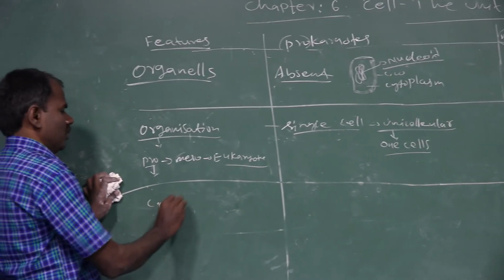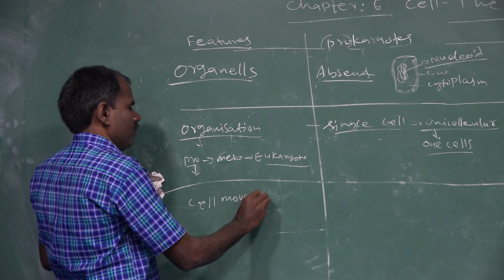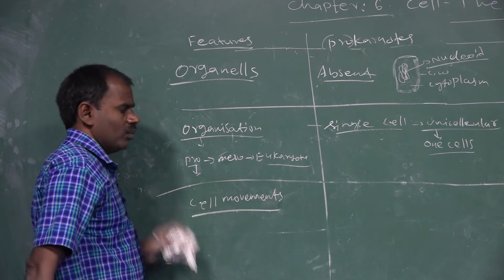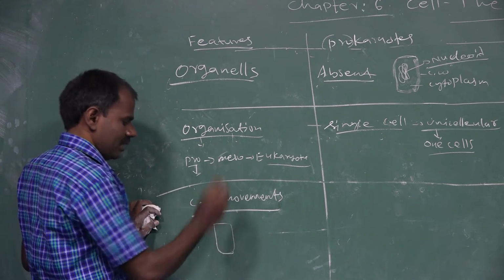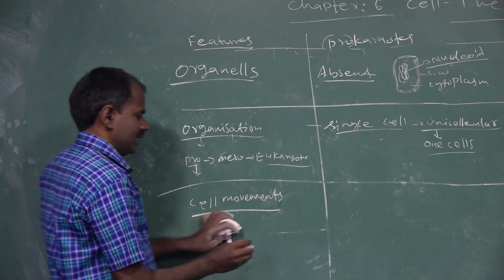Next, cell movements. Cell movements are from one place to another place. Some types of cells can do this, for example bacterial cells.